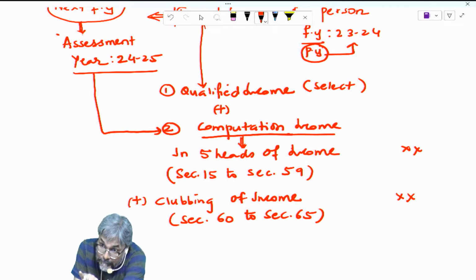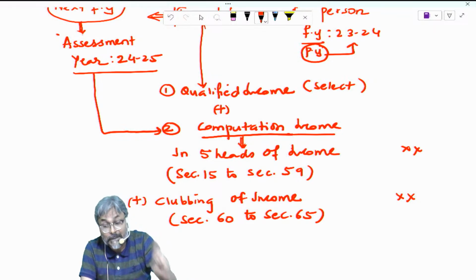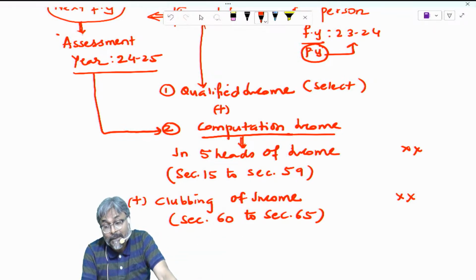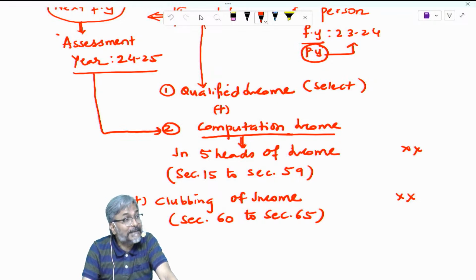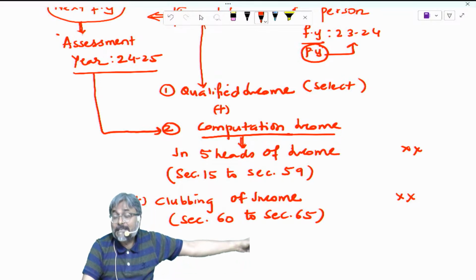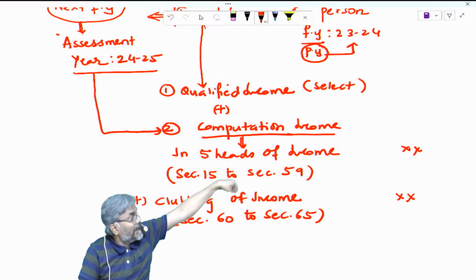You only do it. You incur all these expenditures. What we will do at the most, from your gross total income, is give you the deductions of all these expenditures that have been incurred by you. And these are covered in Chapter 6A. What is the section number? 80C to 80U.